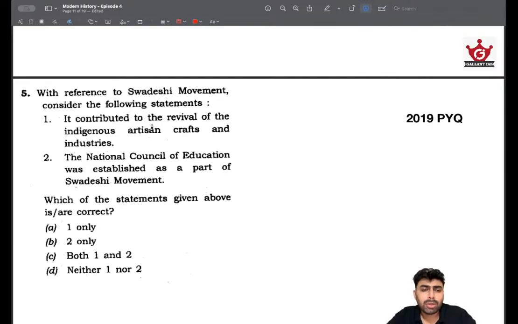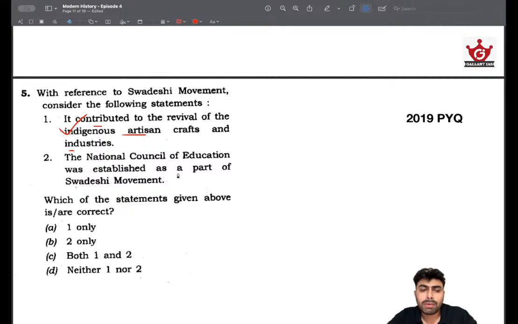Then it contributed to the revival of indigenous arts and crafts and industries. Of course, we know that. They wanted things to be more Swadeshi, and they were against the exploitative practices of the British of exporting the raw materials and importing the finished goods and flooding Indian markets, killing Indian handicraft, etc. So this is a right statement.